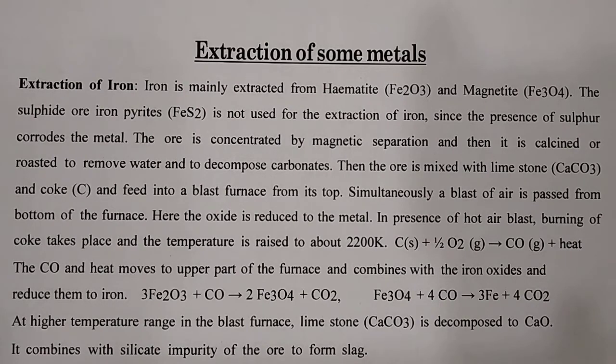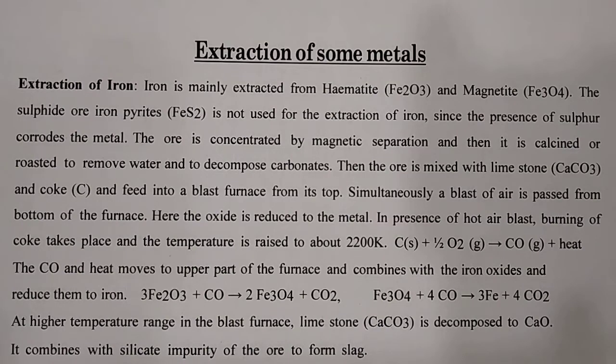The sulfide ore of iron, pyrites, that is FeS2, is not used for the extraction of iron, since the presence of sulfur corrodes the metal. The ore is concentrated by magnetic separation and then it is calcined or roasted to remove water and decompose carbonates. The ore is mixed with limestone, that is CaCO3, and coke and fed into the blast furnace from its top.